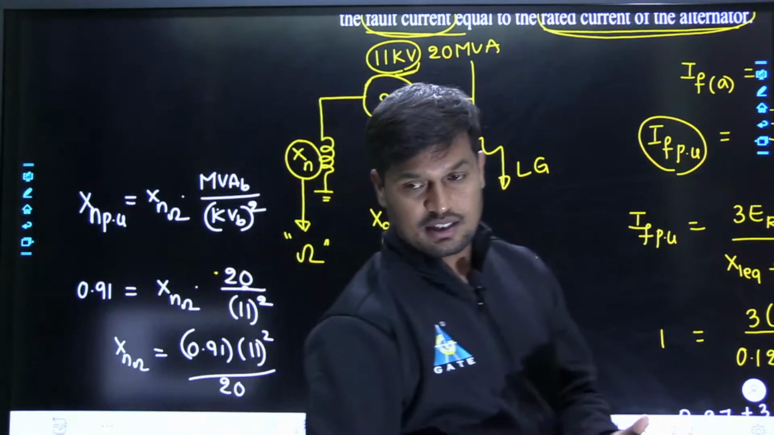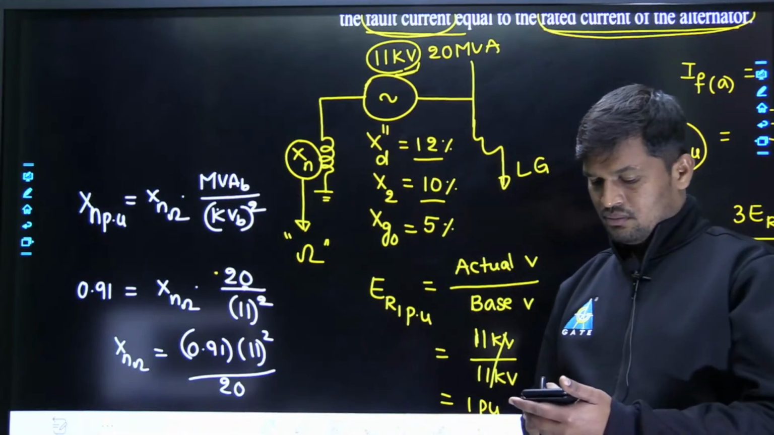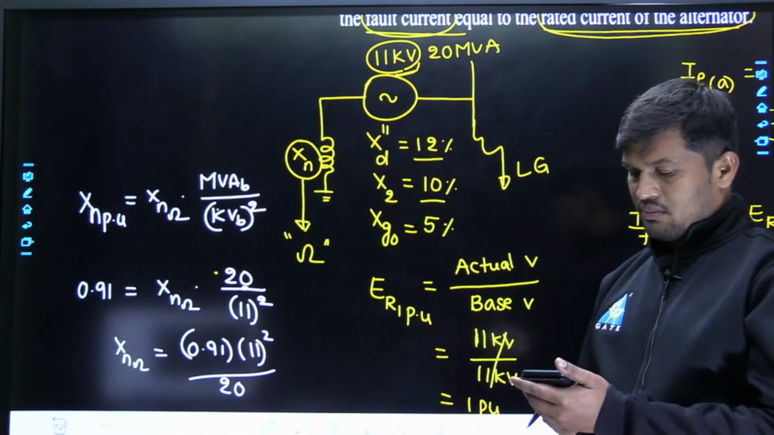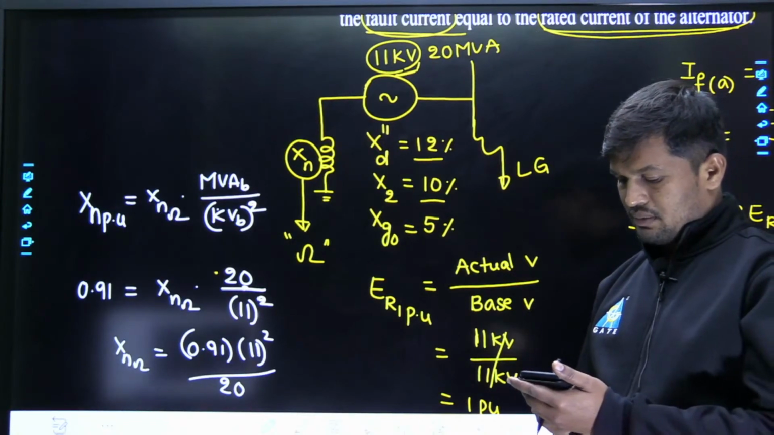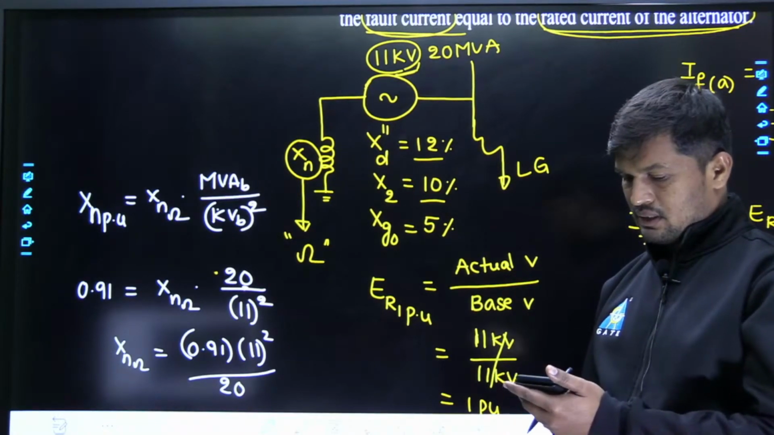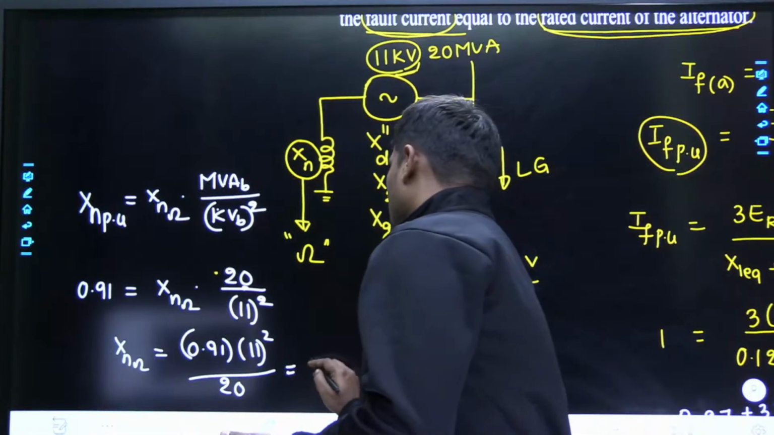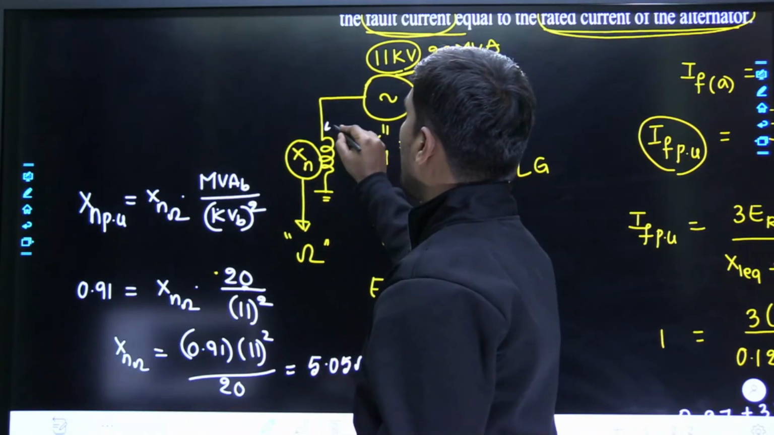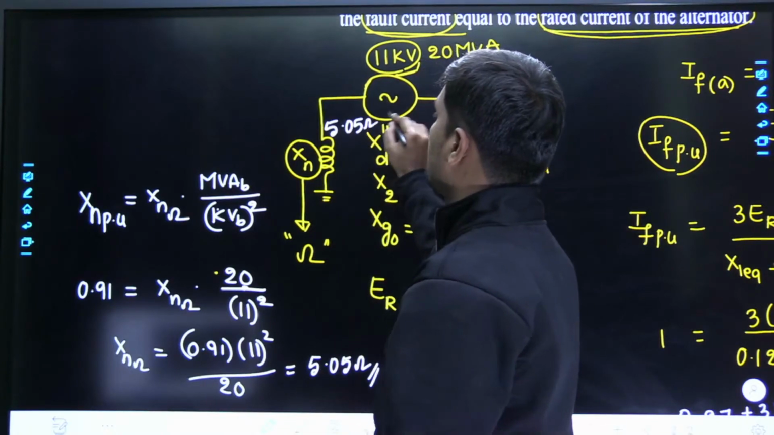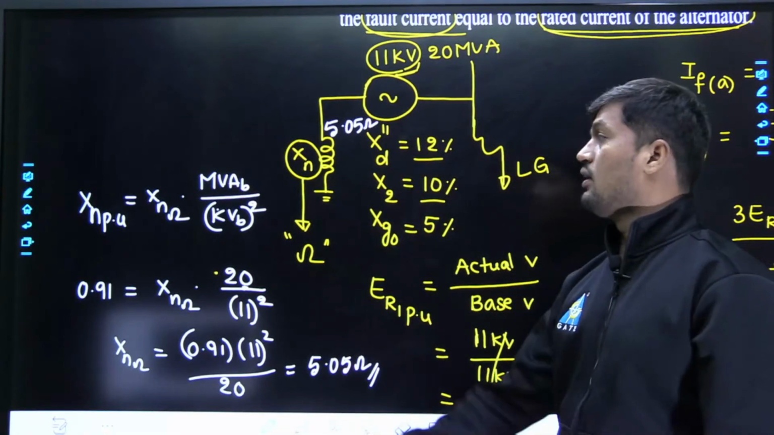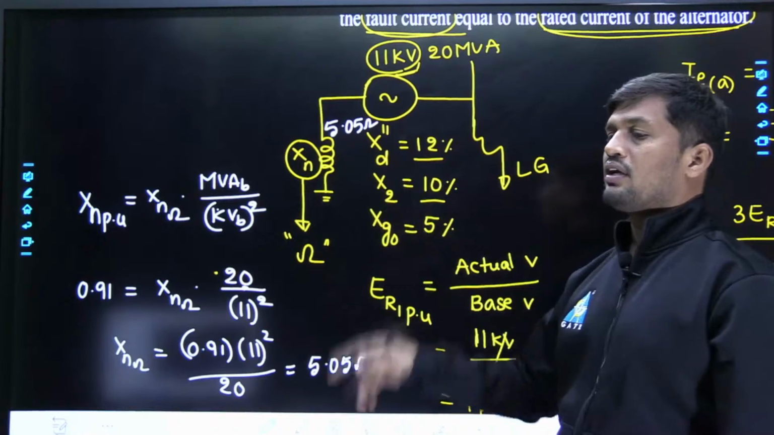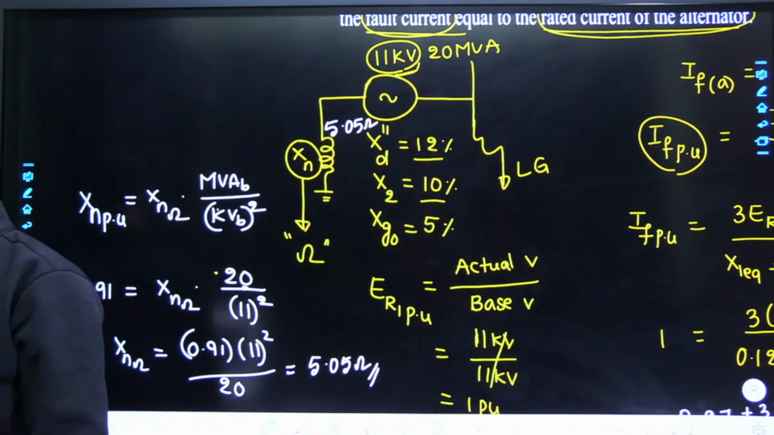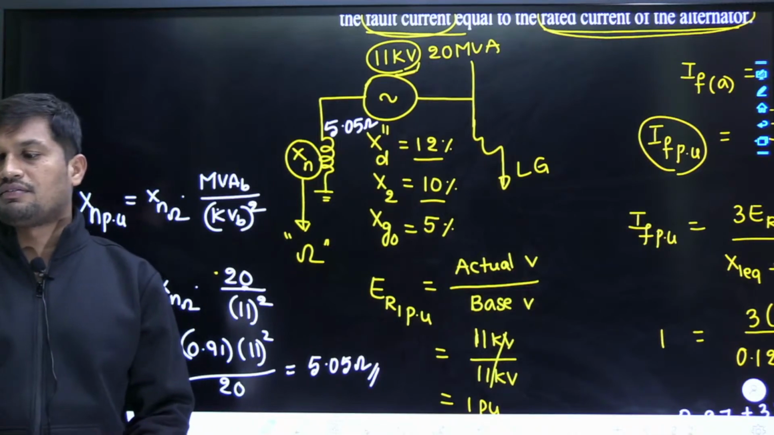Now let me calculate. 0.91 multiplied by 11 square divided by 20 will be 5.05 ohms, which is the correct answer. That means we have to place 5.05 ohms in the neutral grounding as the reactance value, so that the fault current per unit is equal to the rated current of the alternator. Right now Lalit has also given the correct answer, and Sandeep has given the correct answer, 5.50 ohms.